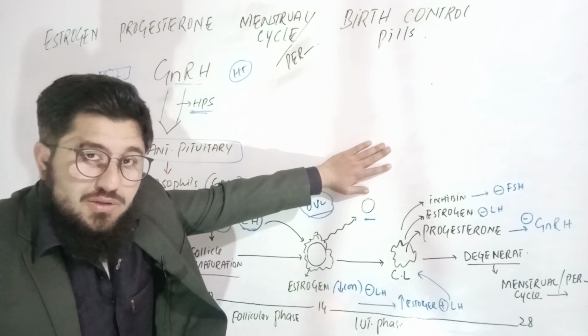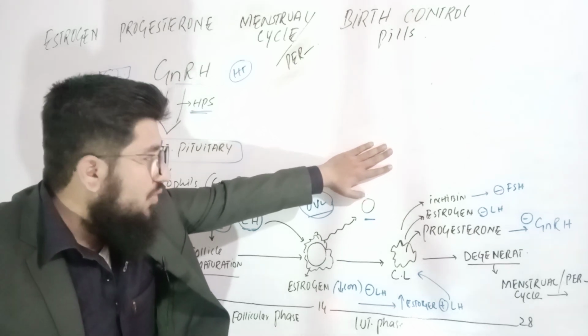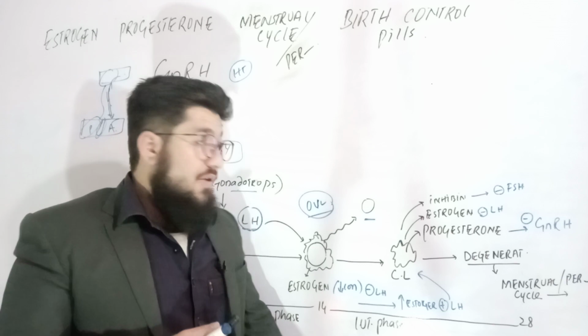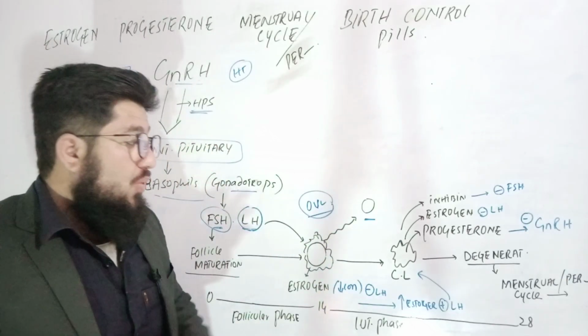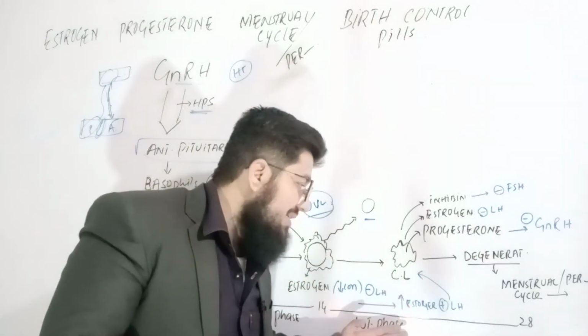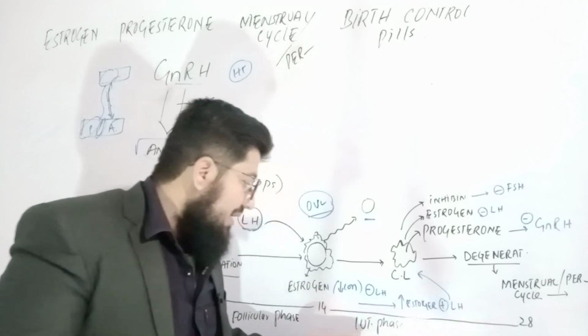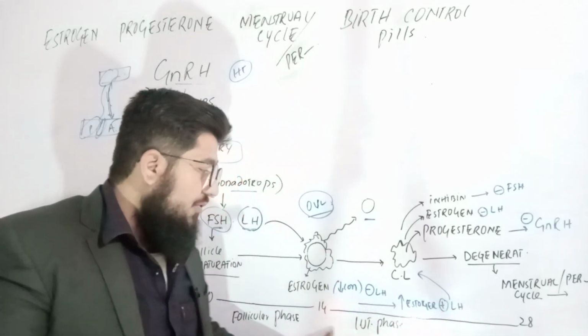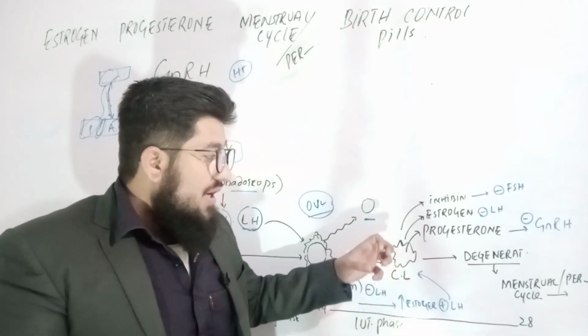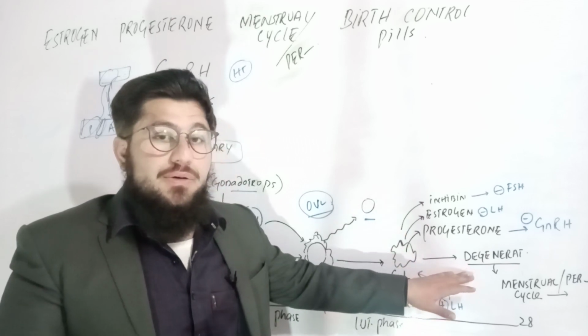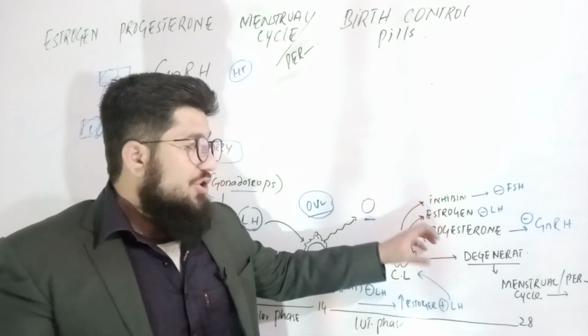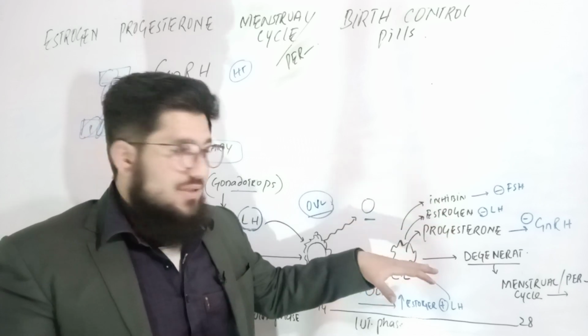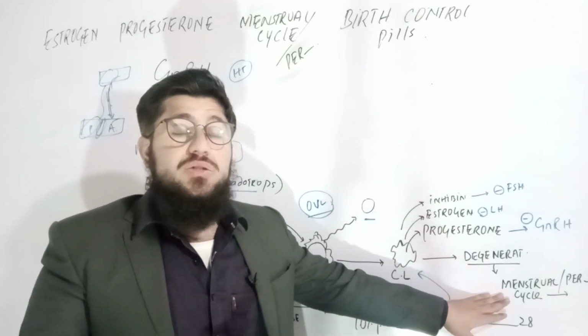So what happens if this ovum is not fertilized? The corpus luteum, as the days pass from 14 till 28, will start degrading. And what will happen at the end when the concentration of progesterone and estrogen decreases? The menstrual cycle will happen.